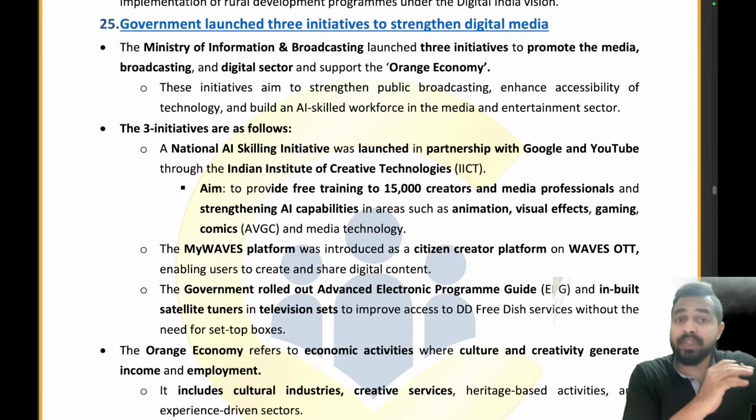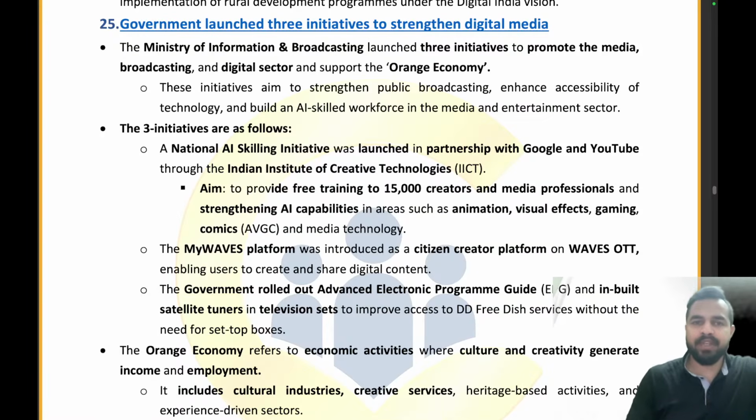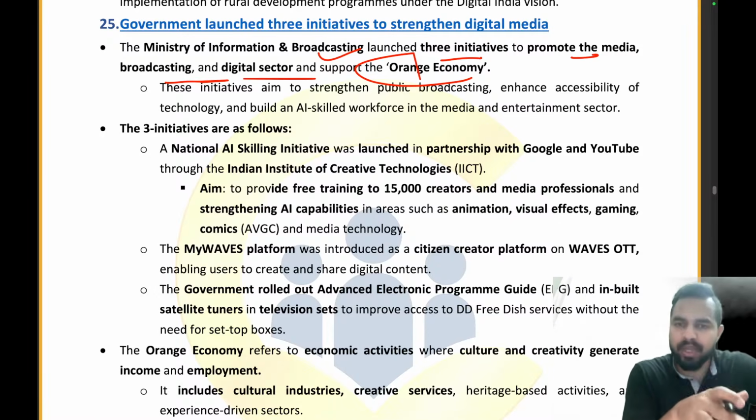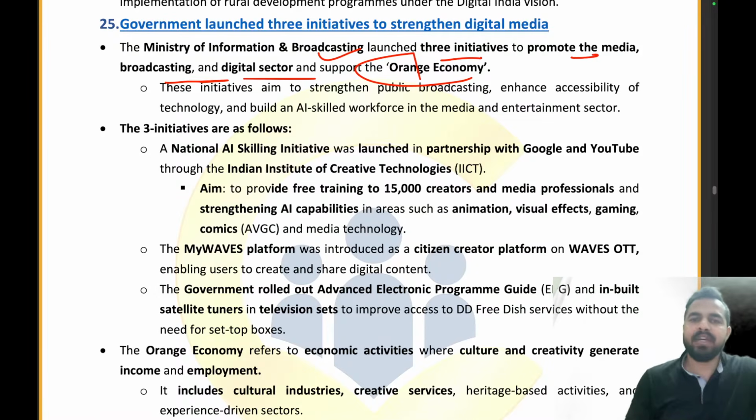So the government has launched 3 initiatives to strengthen the digital media. So my dear friends, the 3 initiatives have been launched for digital media strengthening. The Ministry of Information and Broadcasting has launched 3 initiatives to promote the media, broadcasting and digital sector and support the orange economy. Under this we will be focusing on public broadcasting, enhancing accessibility of technology, and building an AI skilled workforce in the media and entertainment sector.